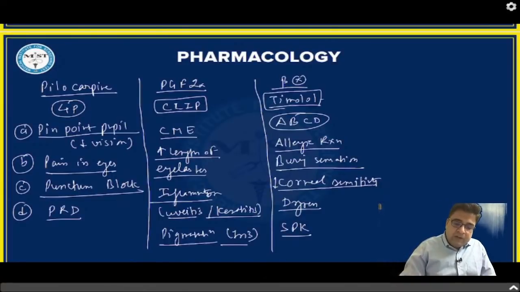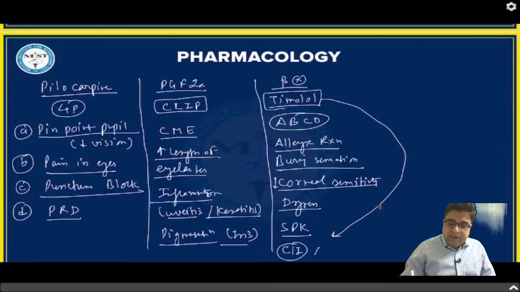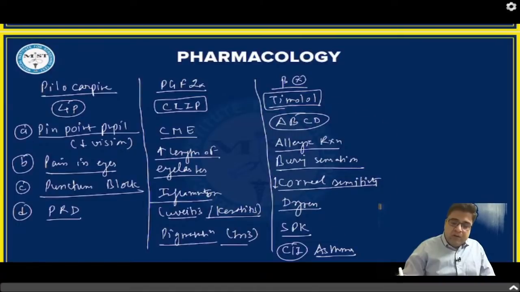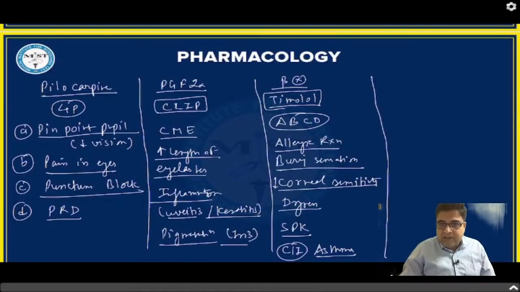Now apart from that, timolol should not be given to a patient of asthma because by systemic absorption it can result in bronchoconstriction. That's why this medicine is avoided in patients of bronchial asthma.